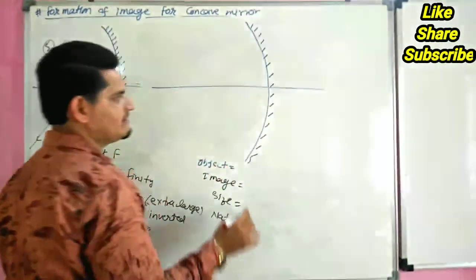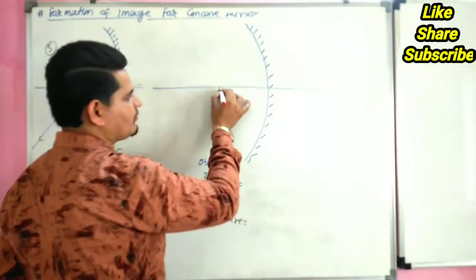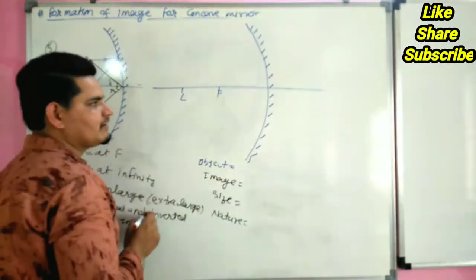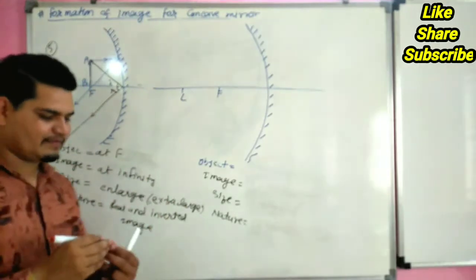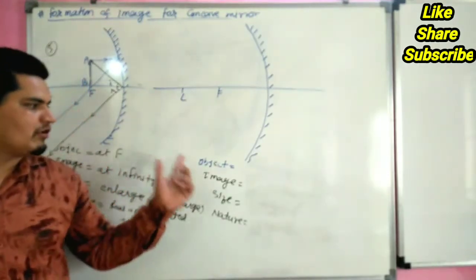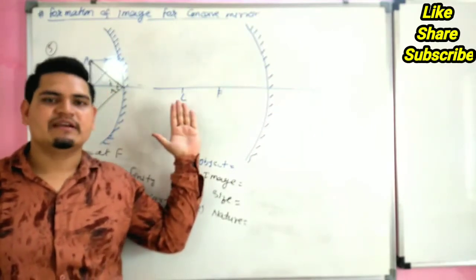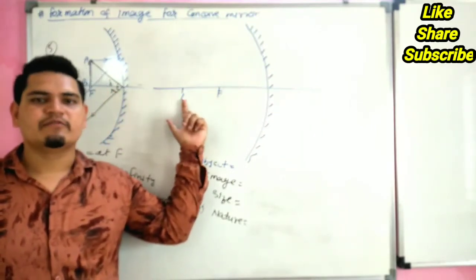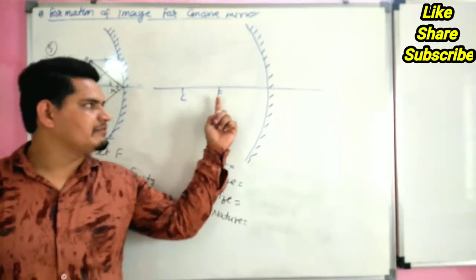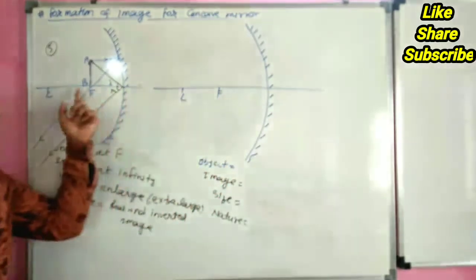This is principal axis. This point is focus and this point is center of curvature. In first case, we put object at infinity. Then in second case, beyond C. In third case, at C. Fourth case, between C and F. Fifth case, at F.